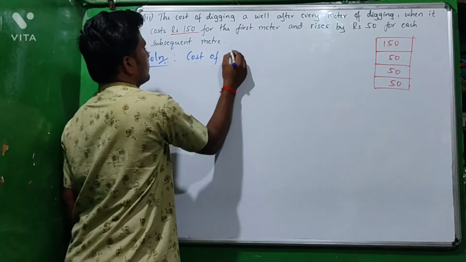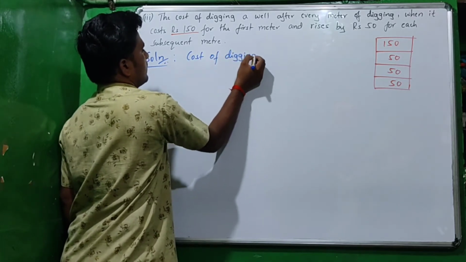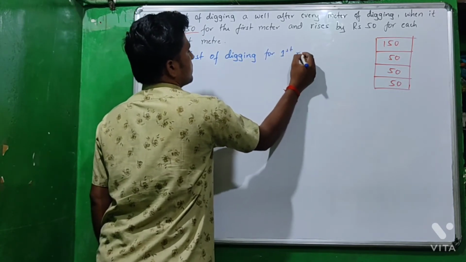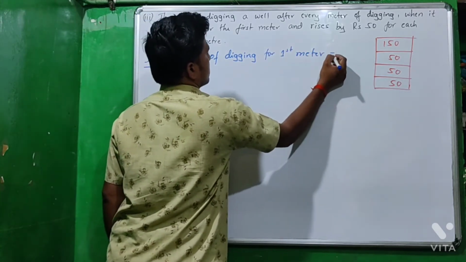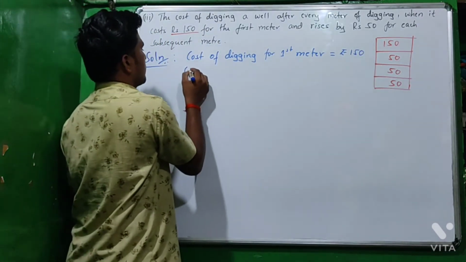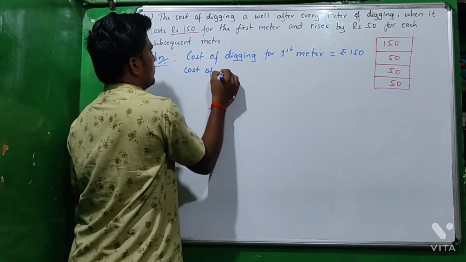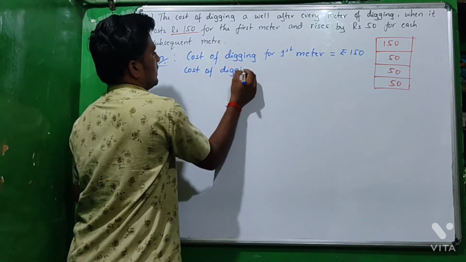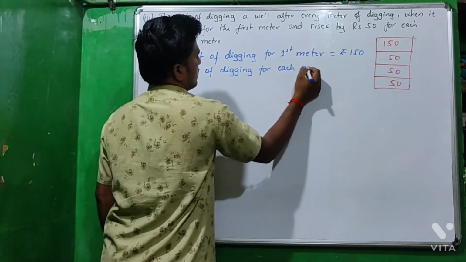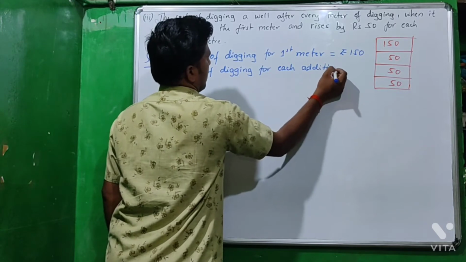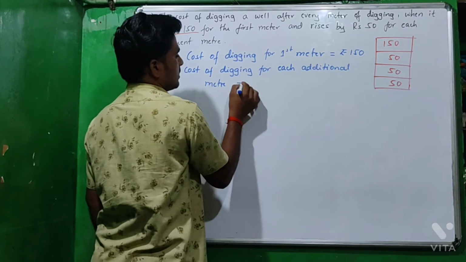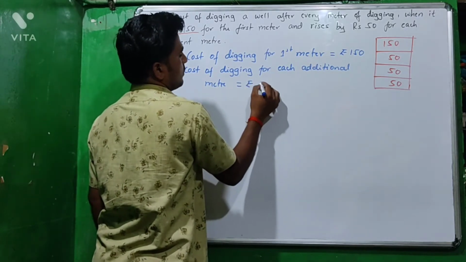What is given: cost of digging for the first meter, that is rupees 150. Then cost of digging for each additional meter is rupees 50.